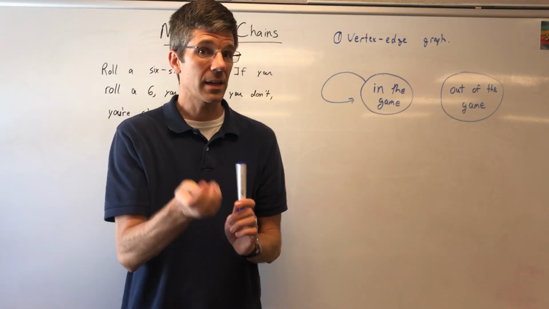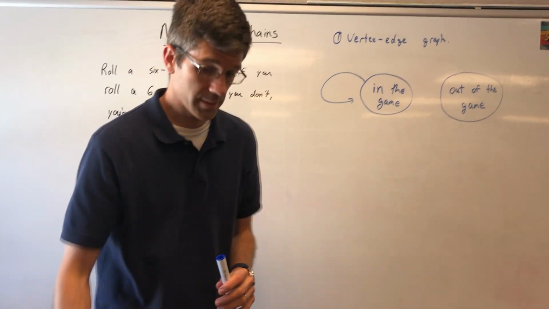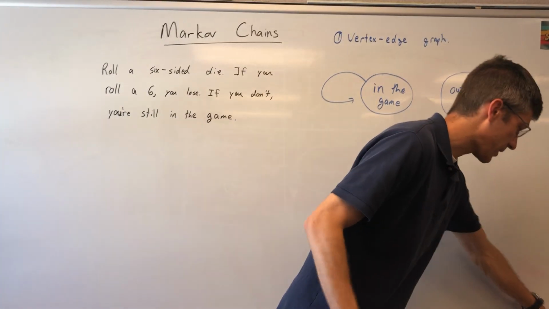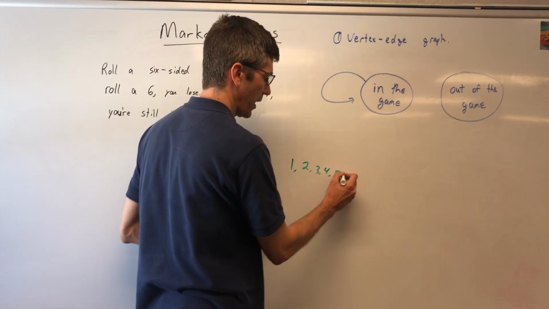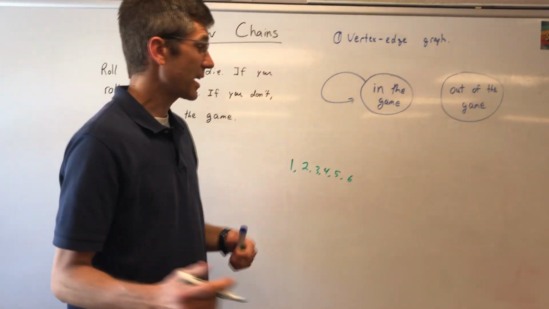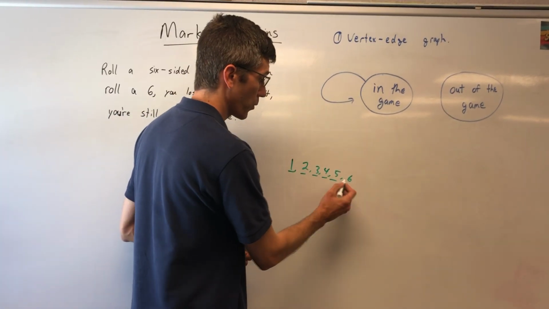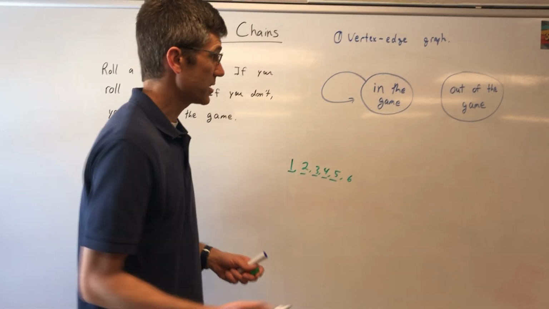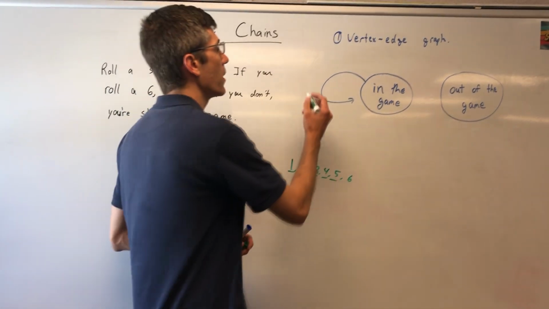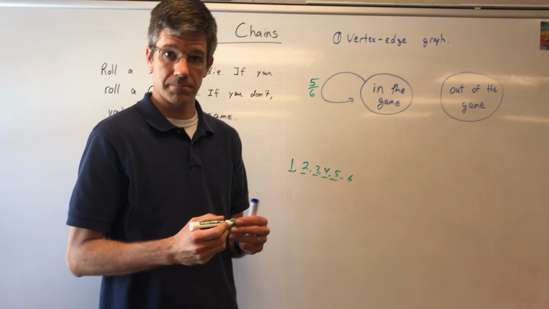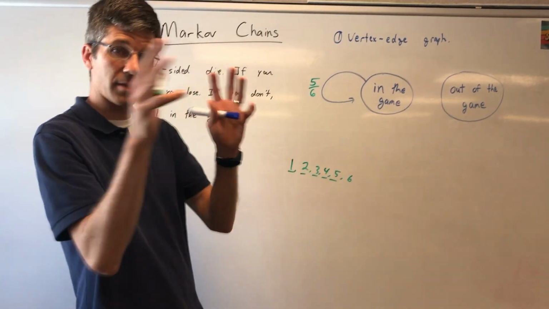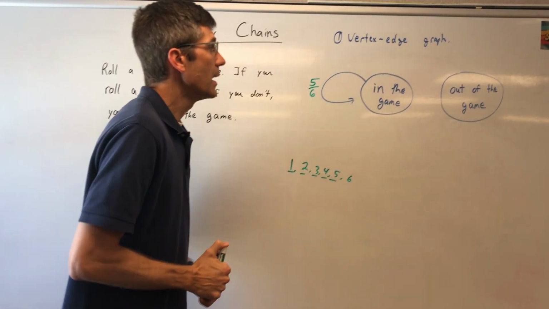And the probability of that happening is, and I don't mean to oversimplify things here, you have a 1, 2, 3, there's a good marker, 4, 5, or 6. If I'm going to stay in the game, then I'm going to roll a 1, 2, 3, 4, or 5 out of 6. So there is a 5 out of 6 chance I stay in the game. This is building the vertex edge graph, okay?